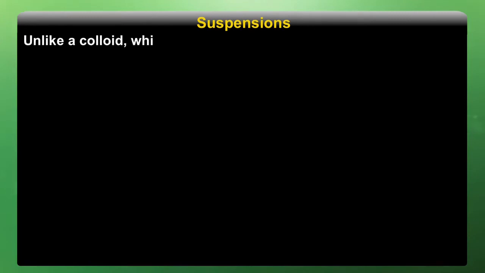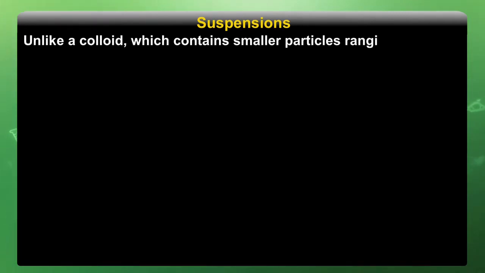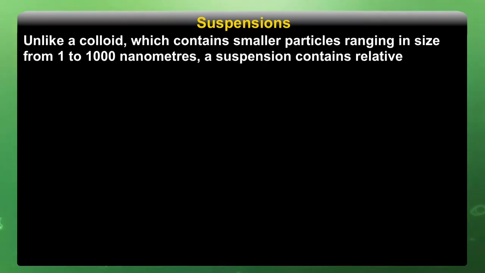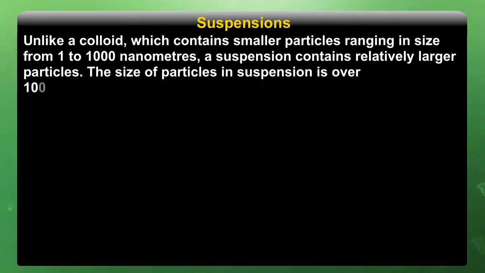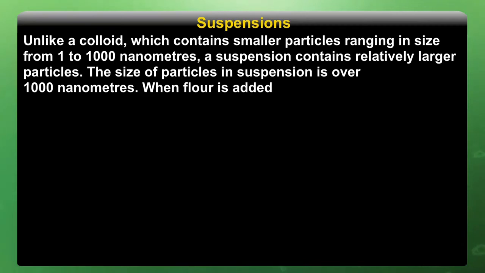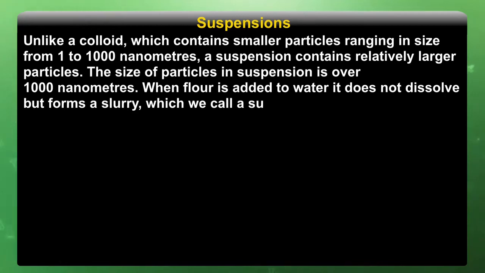Now, the next one is suspension. Unlike a colloid, which contains smaller particles ranging from 1 to 100 nanometers, a suspension contains relatively larger particles. The size of particles in a suspension is over 1000 nanometers. When flour is added to water, it does not dissolve but forms a slurry, which we call a suspension. And this is a very good example you can perform at home also.